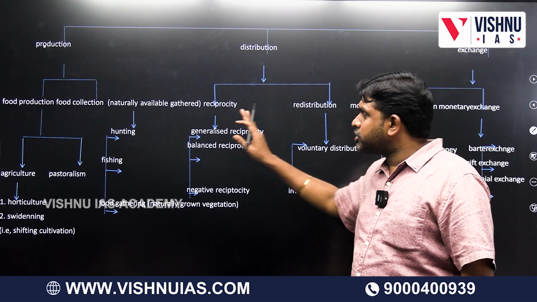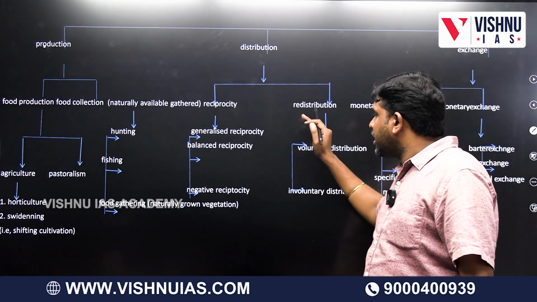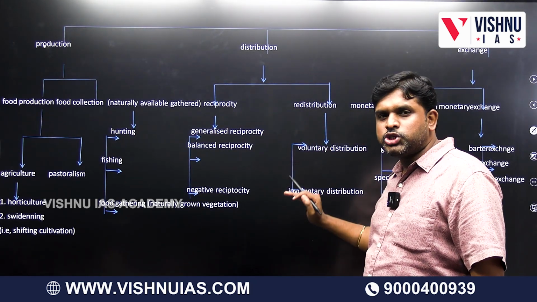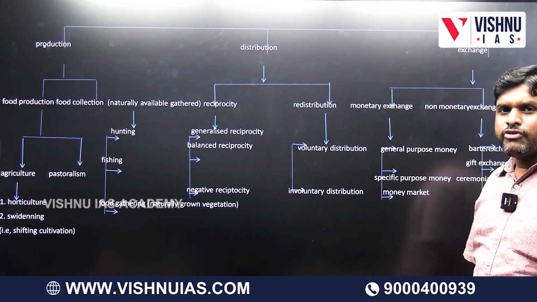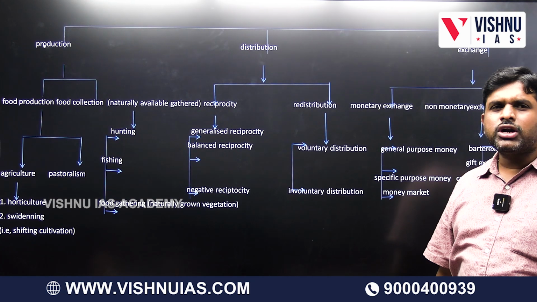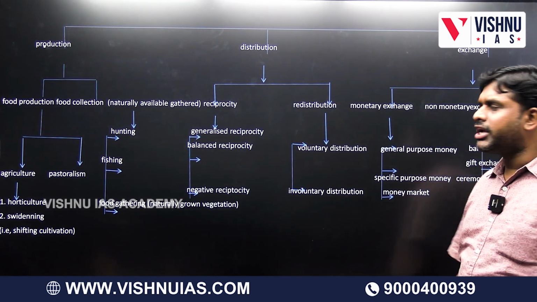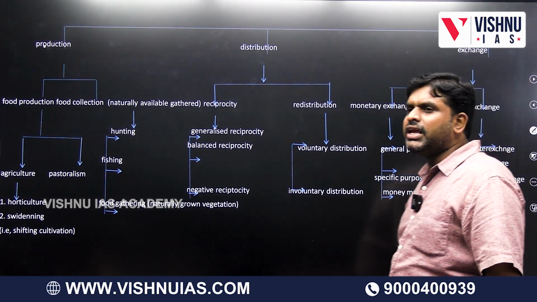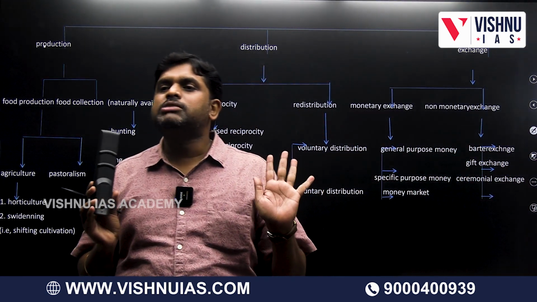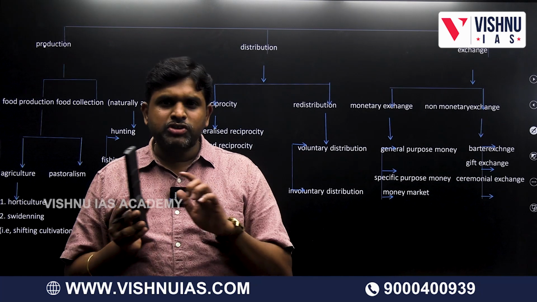Distribution: reciprocity and redistribution. In redistribution we have voluntary redistribution and involuntary redistribution. Then coming to exchange. When we exchange, one is called monetary exchange, the other is non-monetary exchange. Monetary means not money. Something having a value is called monetary. It can be anything. We should not call it money.